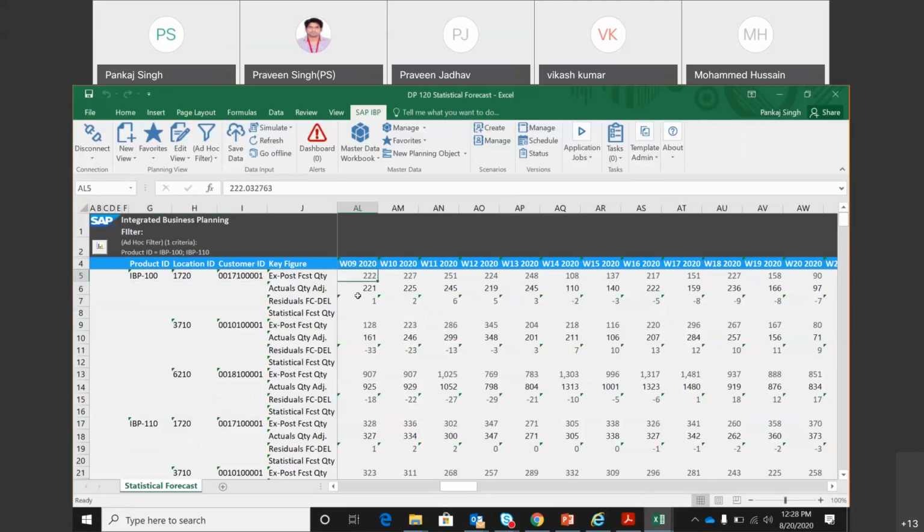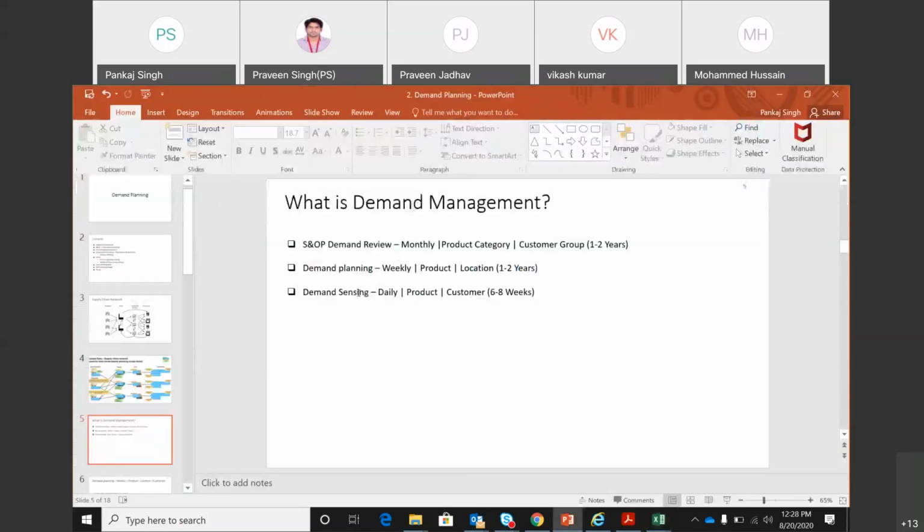In order to get that information more scientifically, there is a module, a process within IBP called demand sensing that breaks down this number 222 into the Sunday, Monday, Tuesday quantity of that week. So breaking up into the daily bucket happens by the process called demand sensing. So the level here is daily, product, and customer, or it can also have location.